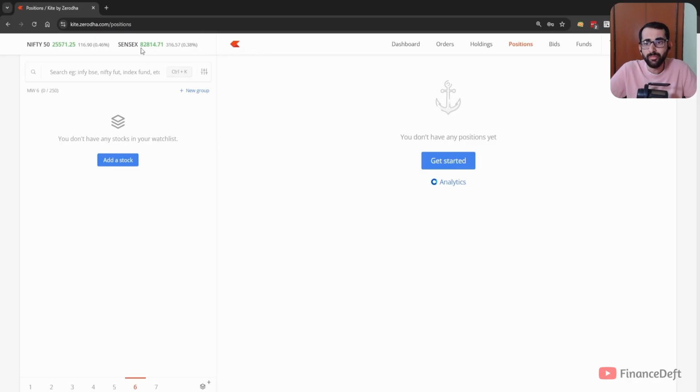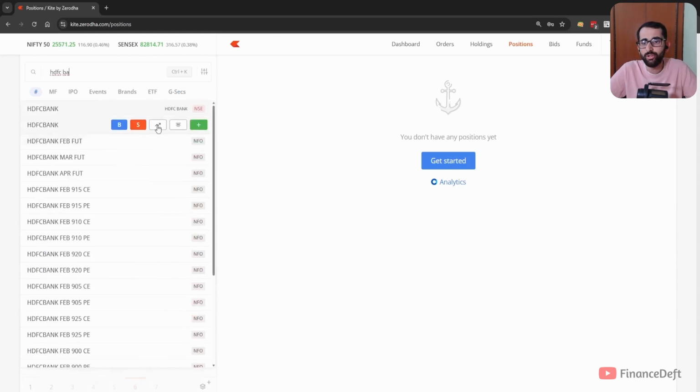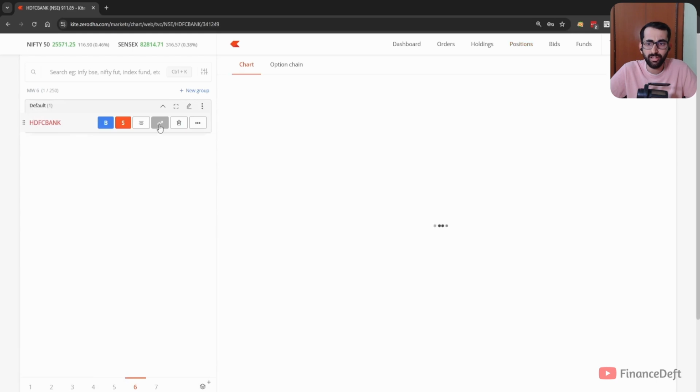I have opened my broker's account, that is Zerodha. It is their web application where we can buy the stocks. They also have a mobile application. You can go and buy or sell stocks there as well. Now I'll search for HDFC Bank. It will give you two options. You can see either NSE or BSE. I'll select the NSE one and I'll click on this chart option.